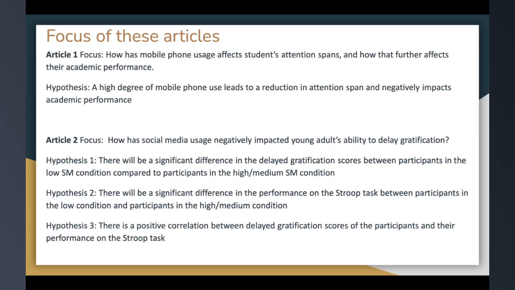Article 2's focus. How has social media usage negatively impacted young adults' ability to delay gratification? Hypothesis 1. There will be a significant difference in the delayed gratification scores between participants in the low social media condition compared to participants in the high to medium social media condition. Hypothesis 2. There will be a significant difference in the performance on the Stroop task between participants in the low condition and participants in the high to medium condition. Hypothesis 3. There is a positive correlation between delayed gratification scores of the participants and their performance on the Stroop task.